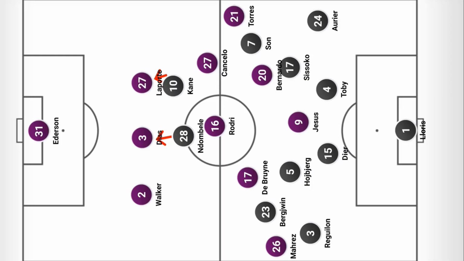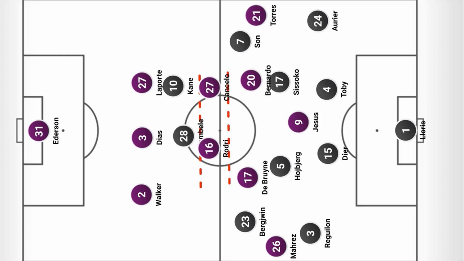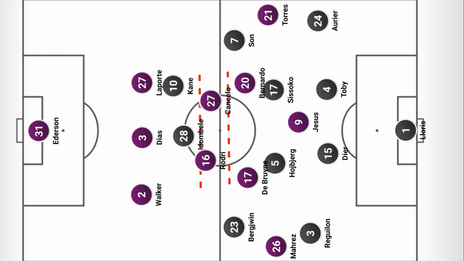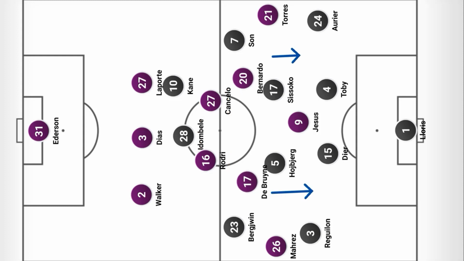As we all know, City like to build the play from the back. To ensure that they retain the numerical advantage in the backline, they transformed the backline into a three-man defense. Walker started playing as an auxiliary centre-back and Cancelo started moving into the midfield, playing as an inverted wing-back come defensive midfielder, forming a two-man pivot with Rodri. This allowed De Bruyne and Bernardo the freedom to move into half spaces.